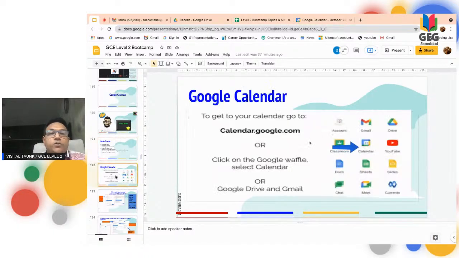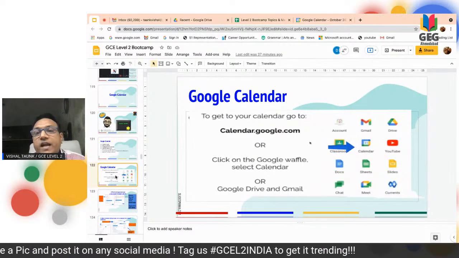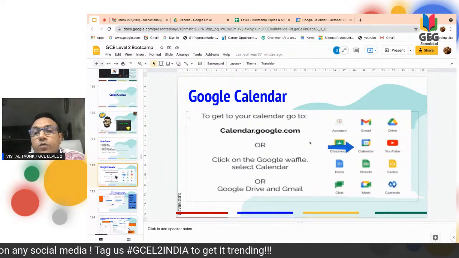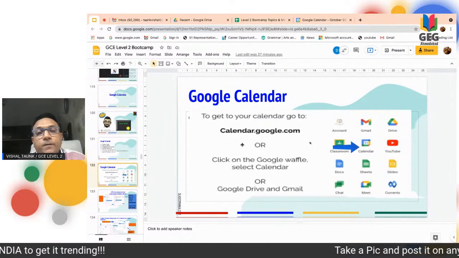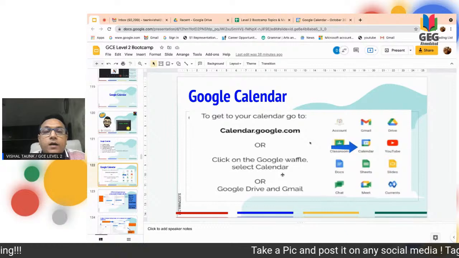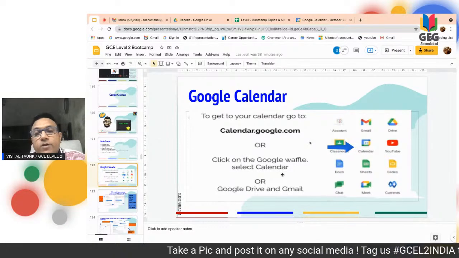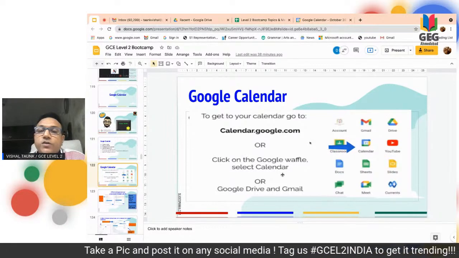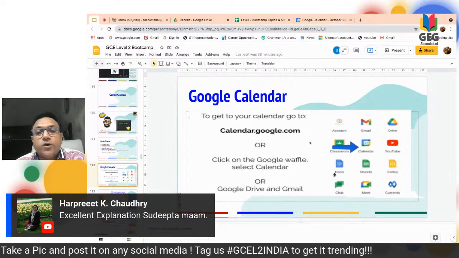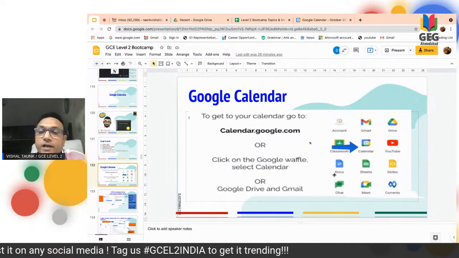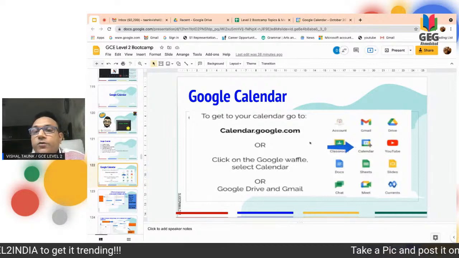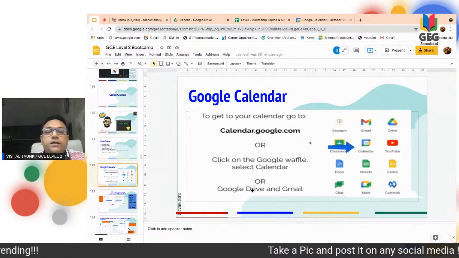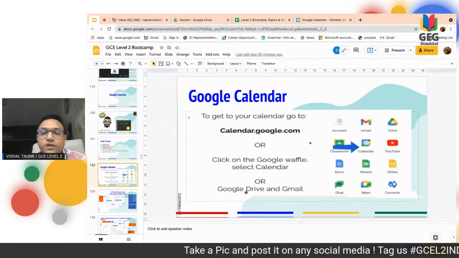First of all, I just want to show you that if we want to use a calendar, then how many ways are there by which we can arrive to the Google Calendar. The first is there that you can see on my screen that you can type on an Omnibox here, calendar.google.com. By that also you can reach over there. Otherwise, you can see that 9 magic dots, or we are calling it the waffle. That also you can click over there, and this box will appear. Through that also you can click, and we can achieve this Google Calendar.